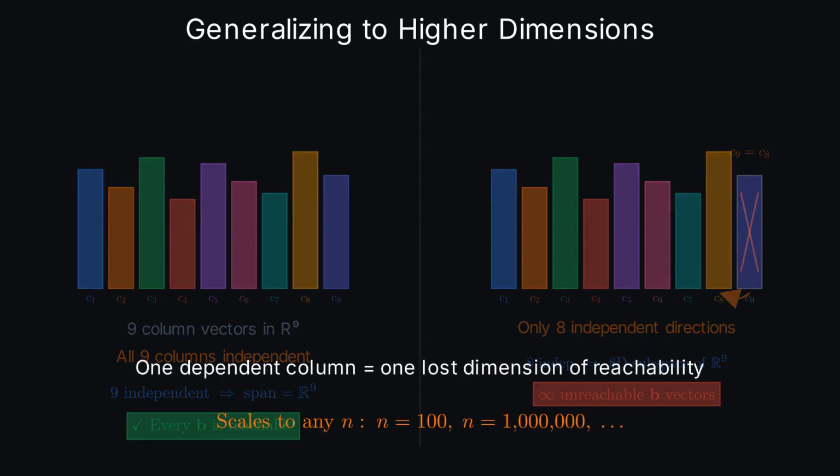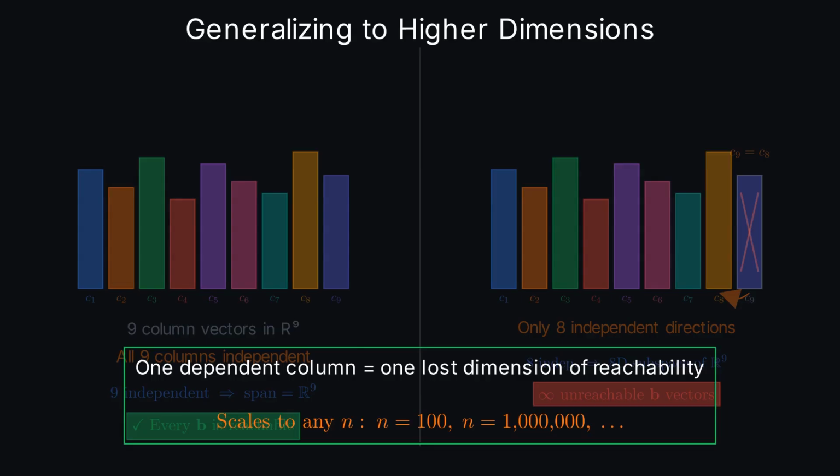This principle scales identically to any size. In 100 dimensions or 1,000,000, the rule is the same. One dependent column means one lost dimension of reachability, and countless right-hand sides become unsolvable.